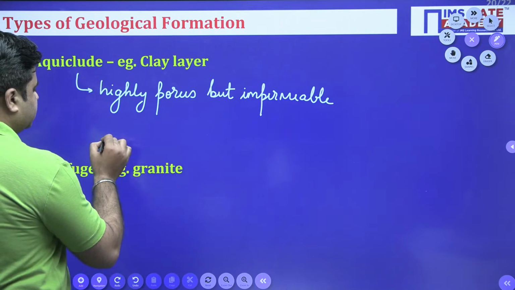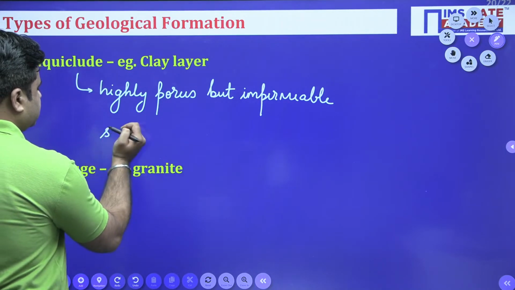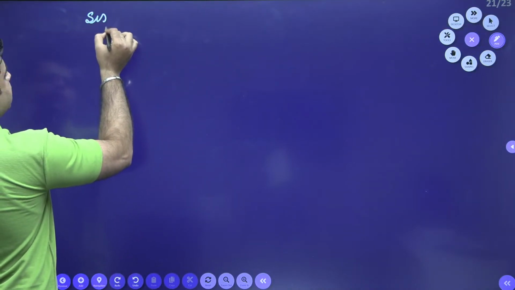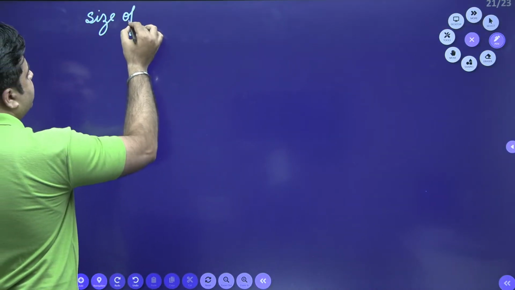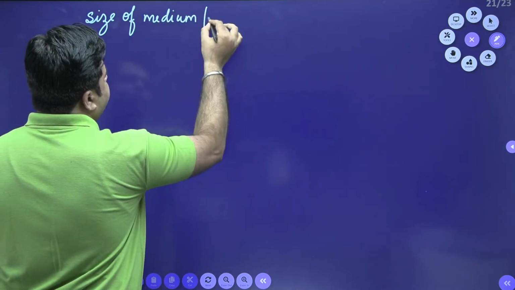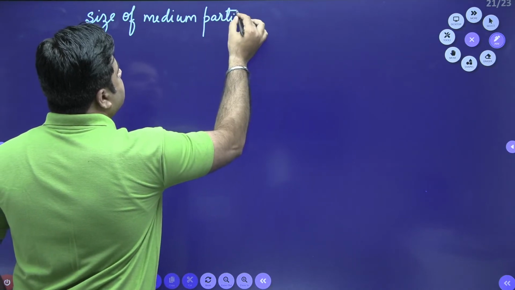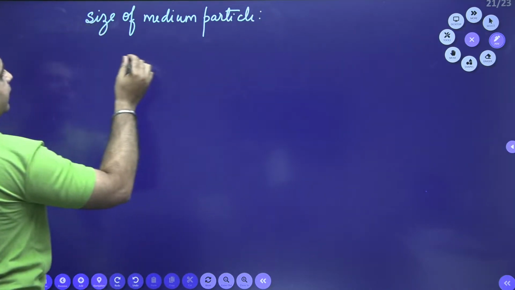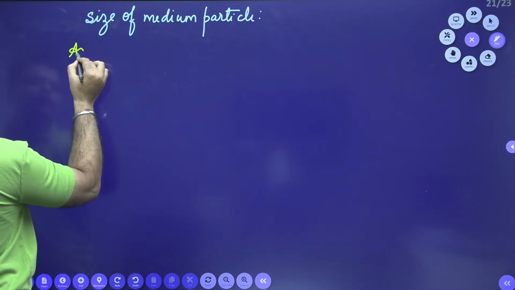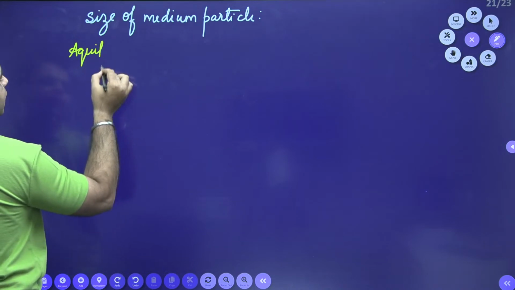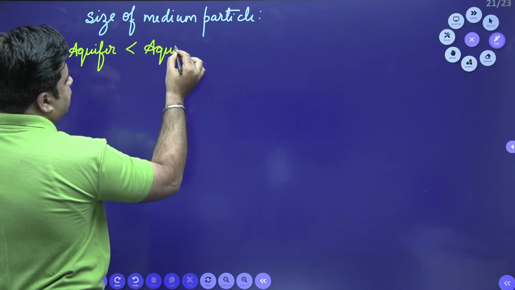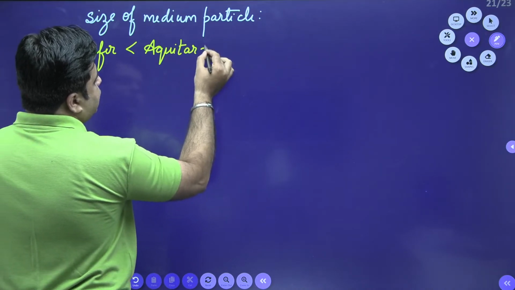So if I talk about the size of the medium particle, I'll write it here. The size of the medium particle is highest for aquifer, then it is for aquitard, and last it is for aquiclude.